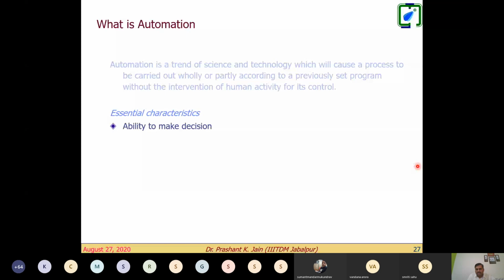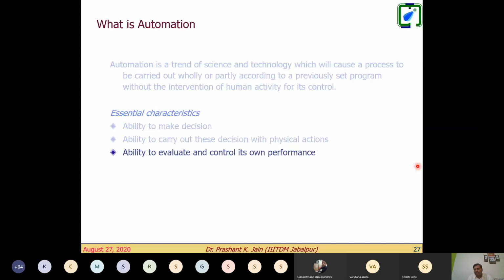So, first thing, ability to make decisions. Whatever automated system we consider, it should be capable of taking some decision, right? Then it can carry out some physical actions, such as a switch-off button, some limit, some machines which can be turned on or off. And then the third thing is the ability to evaluate and control its own performance.